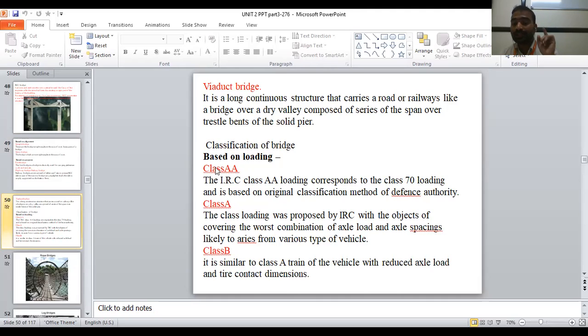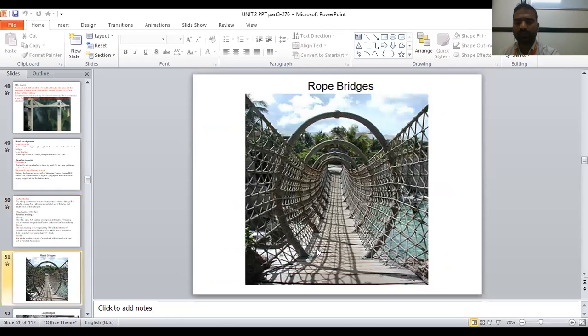One is class AA, class A, and class B. Class A, IRC. What is IRC? Indian Roads Congress. As per the Indian Roads Congress, class AA loading corresponds to class 70 loading, and it is based on the original classification of the Defence Authority. So just remember, based on the loading, there is class AA, class A, and class B. Class A and class B are types of loadings based on the IRC. This is a rope bridge.